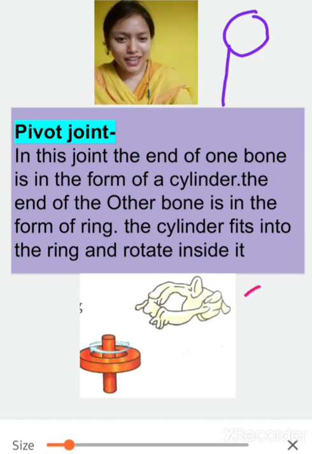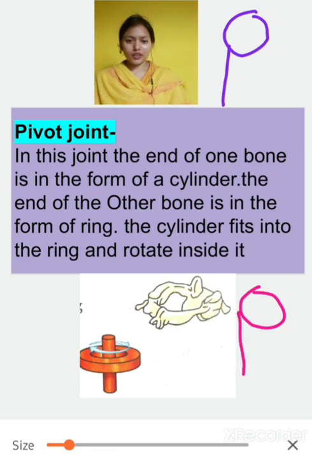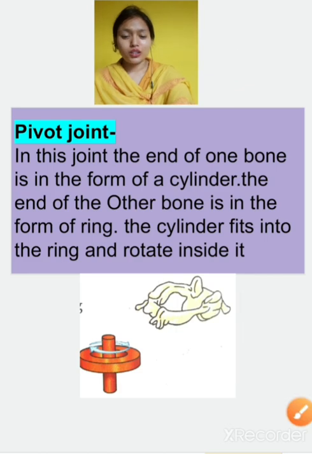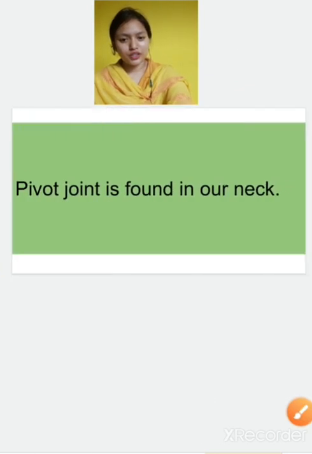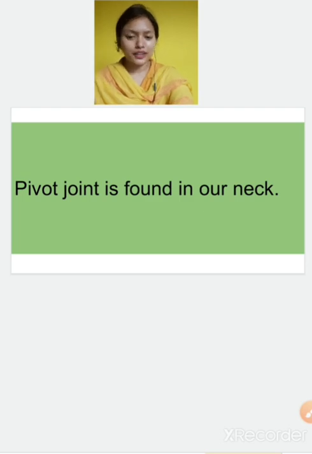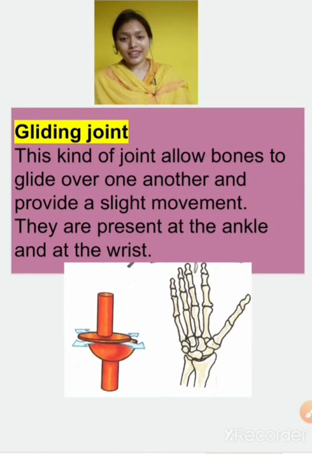Yes. This is our head and this is our neck. So what is this? P, for pivot. So the pivot joint is present where? On our neck. Yes or no? So this is the pivot joint. Now the pivot joint is found on our neck. This we have done.